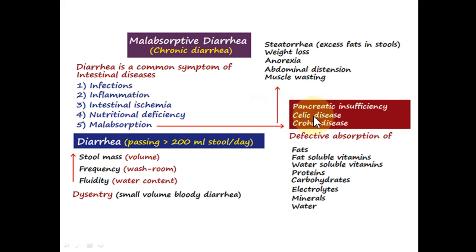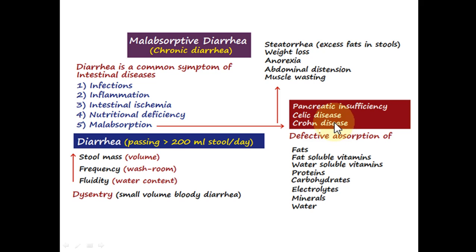Malabsorption may also be seen in celiac disease, which is an immune mediated disorder in which the intestinal mucosa is destroyed by the immune cells. Crohn's disease is one of the two inflammatory diseases of the large intestine in particular. The other is ulcerative colitis, and Crohn's disease is also an immunologically mediated disorder.